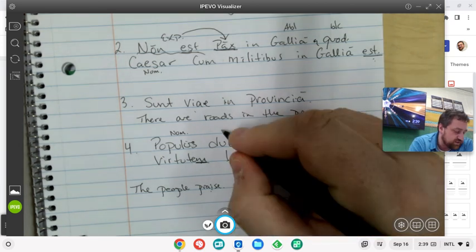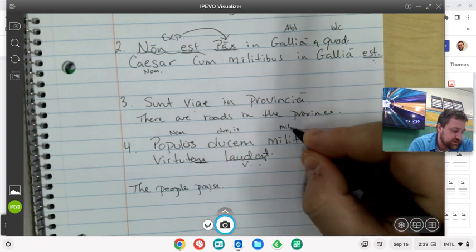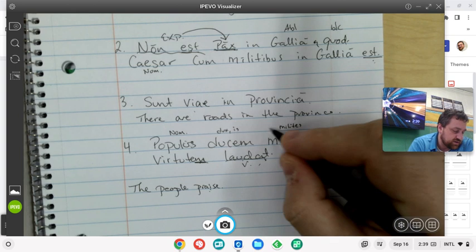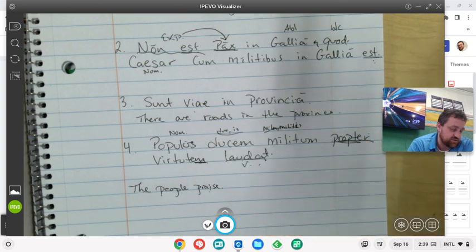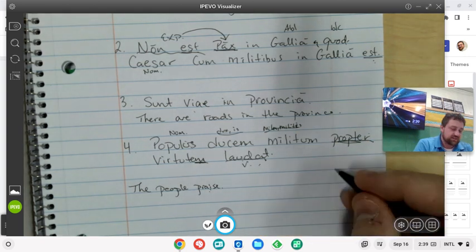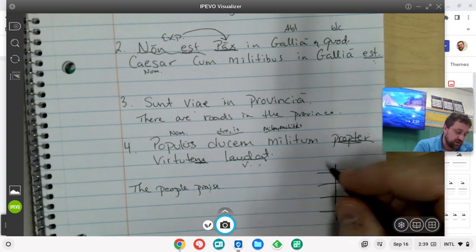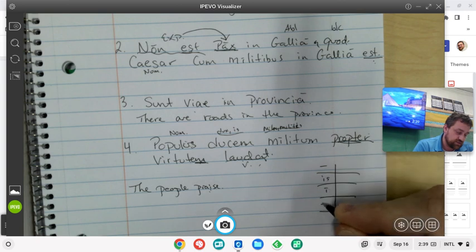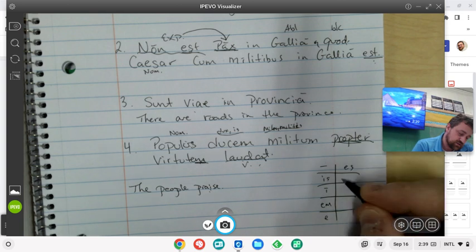Now, dux ducis is a third declension word, and then milites, miles militis is a third declension word. So these are third declension words, and sometimes it's helpful to either recreate or to refer to a chart that you've been given or that you have. So it goes is, em, is, em, and then the plural side goes es, ibus, es, ibus.